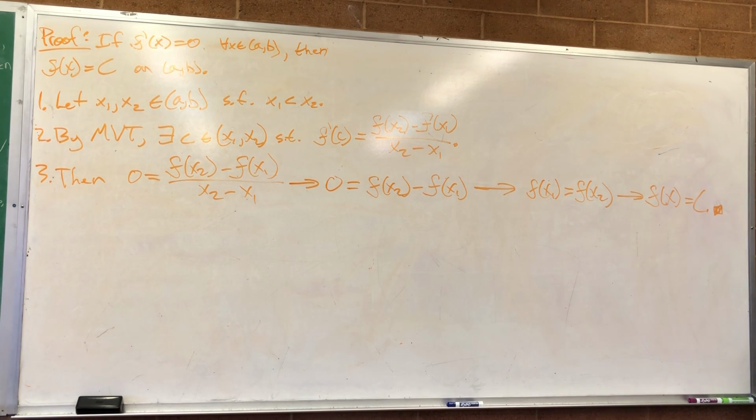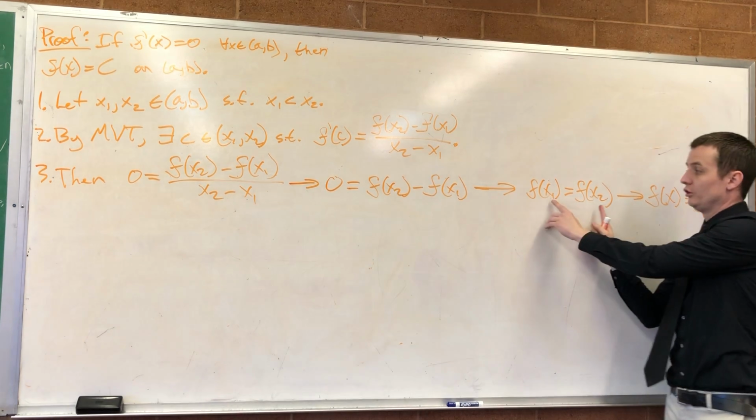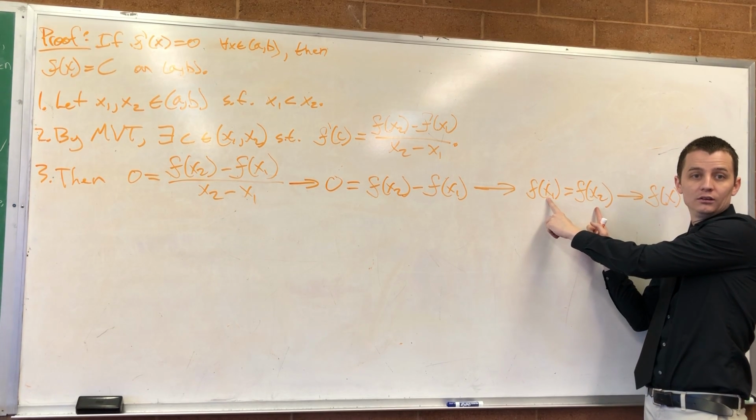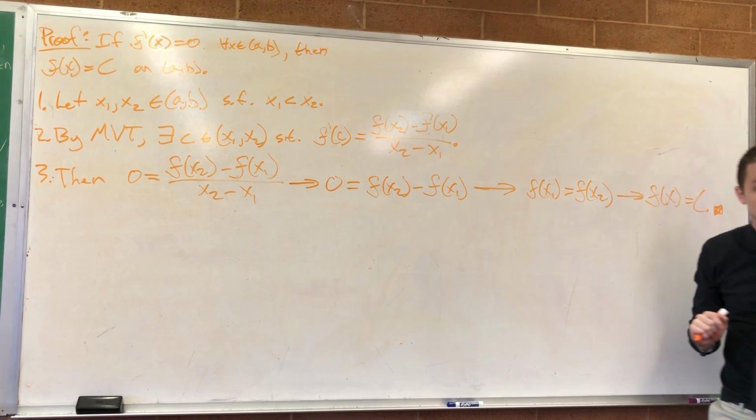Follow that? How did you go from f of x1 equals f of x2 to f of x is equal to a constant? I just barely showed that for any 2 points you choose, x1 and x2, the function has the same value at those points.